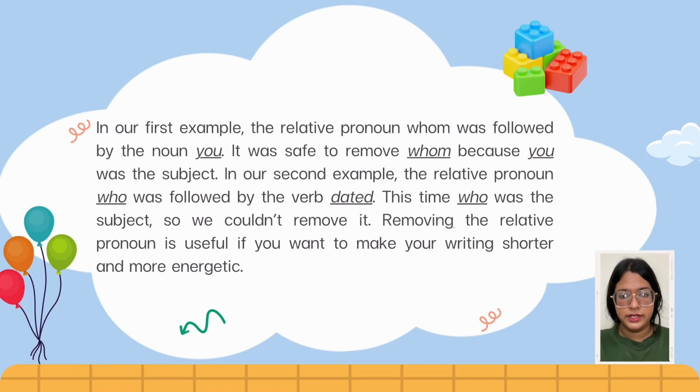In our fourth example, the relative pronoun "whom" was followed by the noun "you." It was safe to remove "whom" because "you" was the subject. In our second example, the relative pronoun "who" was followed by the verb "dated." This time "who" was the subject, so we couldn't remove it. Removing the relative pronoun is useful if you want to make your writing shorter and more energetic.